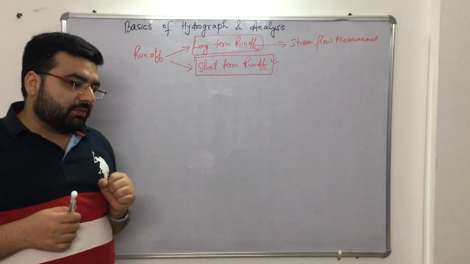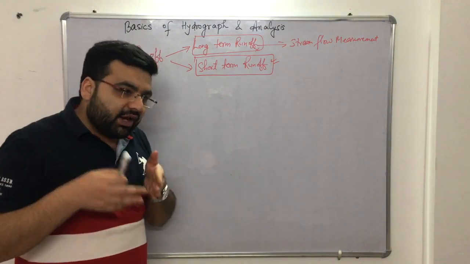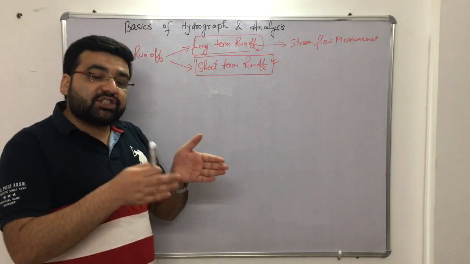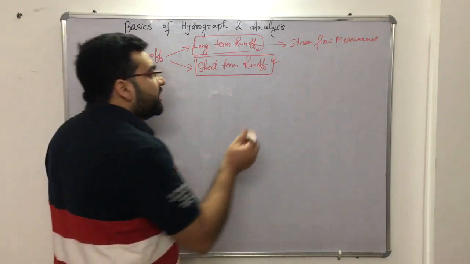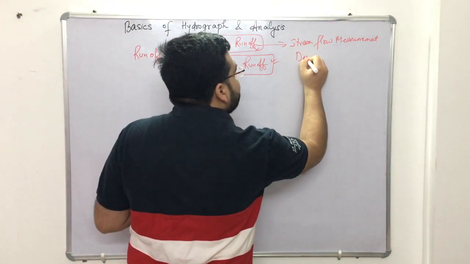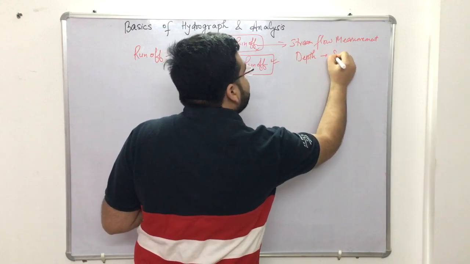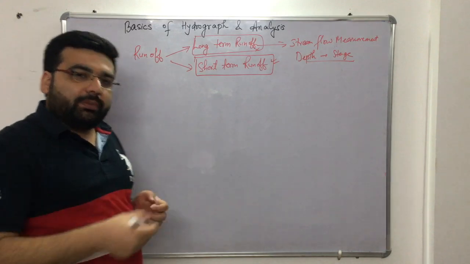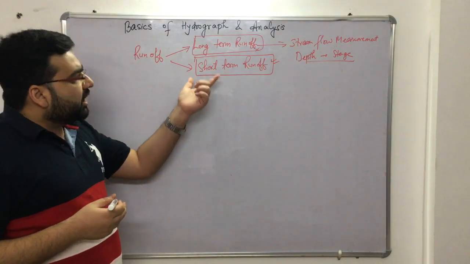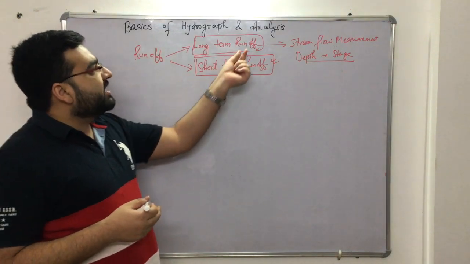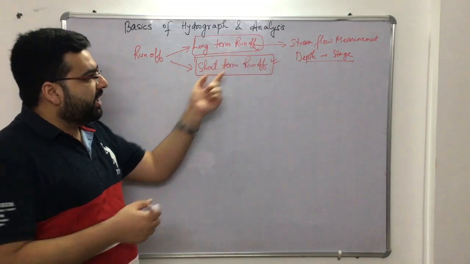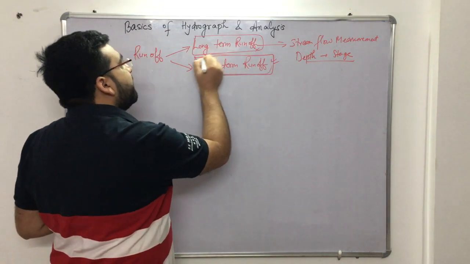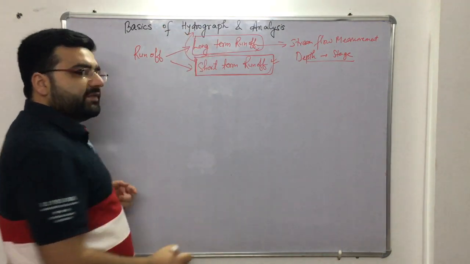So you must have seen some numericals based on the velocity of stream flow and the discharge of stream flow, and the depth of the stream, also known as stage. So stage-discharge relationship and other topics. But nowadays GATE has eliminated this topic from the syllabus. So we are only left with the short-term runoff, in which we will be studying the hydrographs.